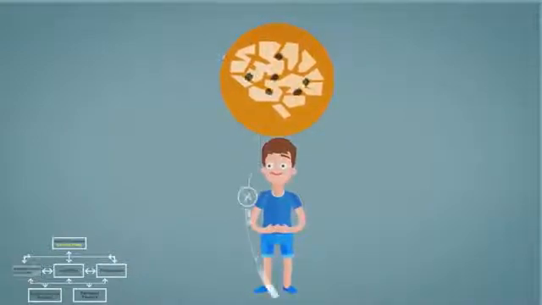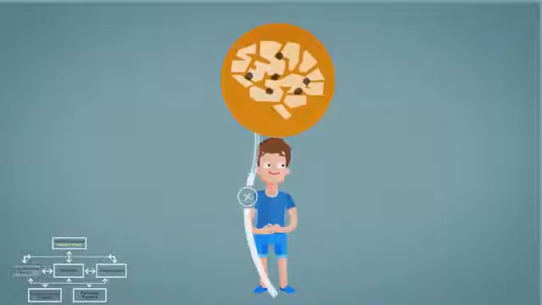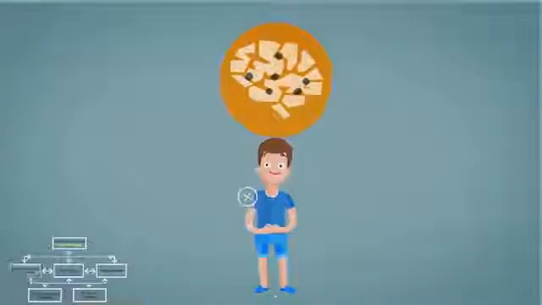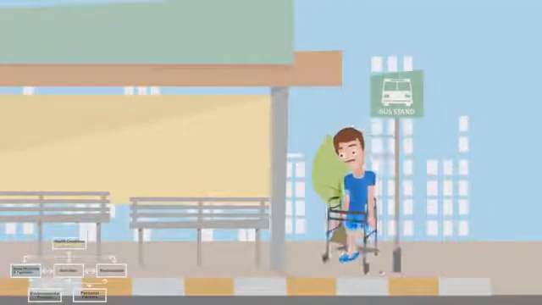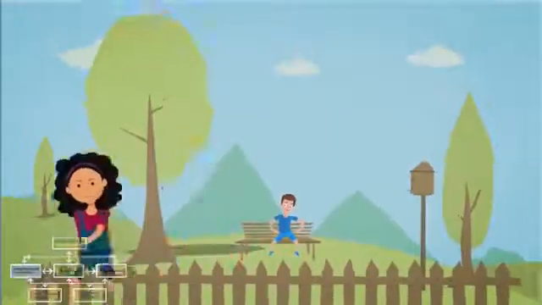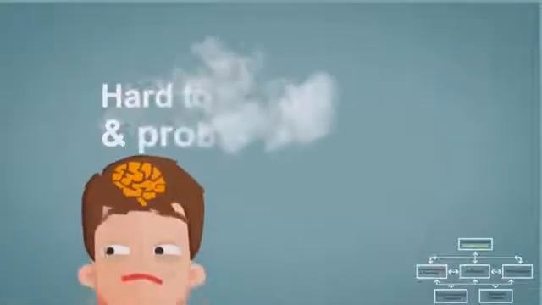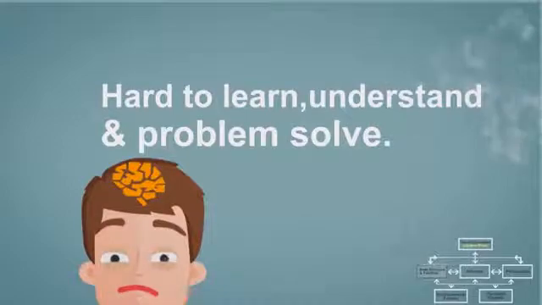For instance, the signals from Paul's brain to move his leg muscles may not clearly tell the leg muscles to move. This makes it hard for Paul to move his legs in a coordinated way and makes walking more difficult for him than for typically developing kids. Impairments to other parts of the brain might also make it more difficult for people with cerebral palsy to learn, understand, and problem solve as easily as other people.